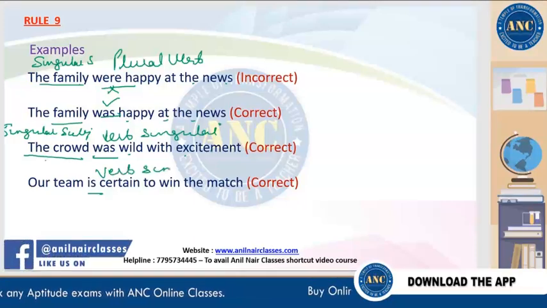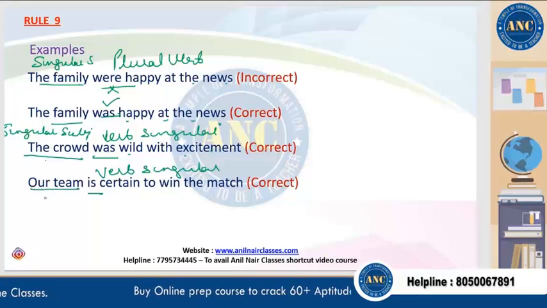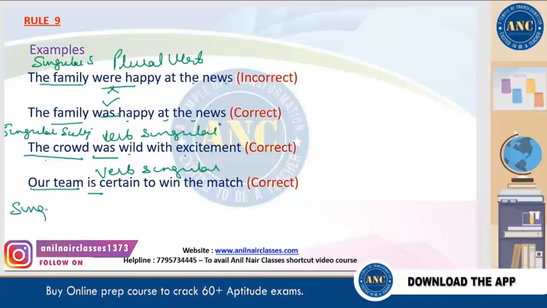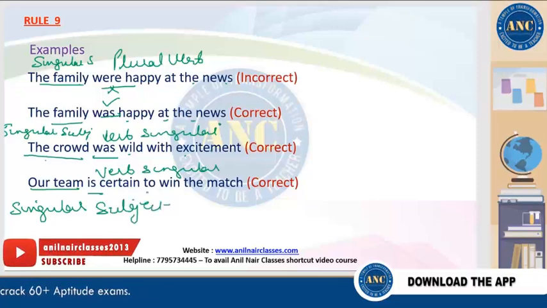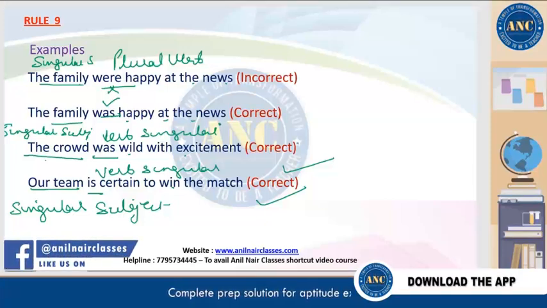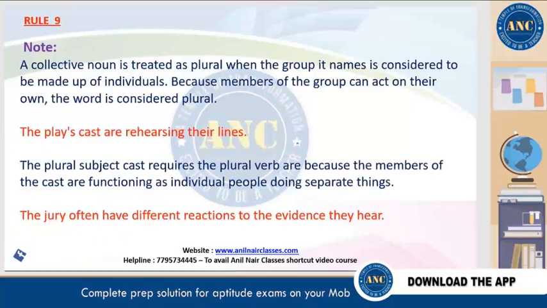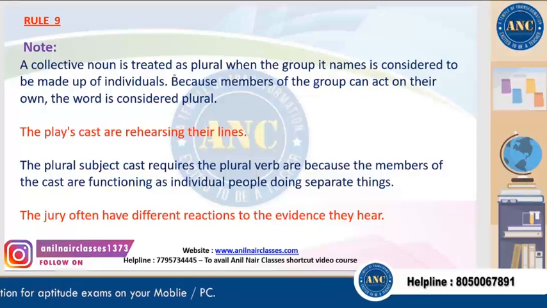So verb is the singular verb. So who is certain to win the match? Our team. Our team is the singular subject. So it's singular subject, singular verb, subject verb agreement is there. They both are correct. Clear? So the point of this rule is collective nouns are always singular. So if the collective noun is treated as plural when, right?